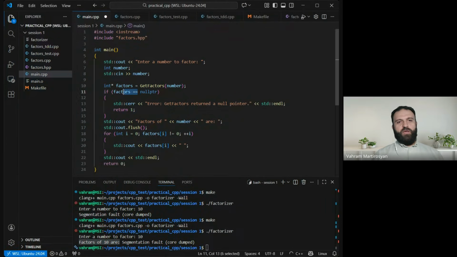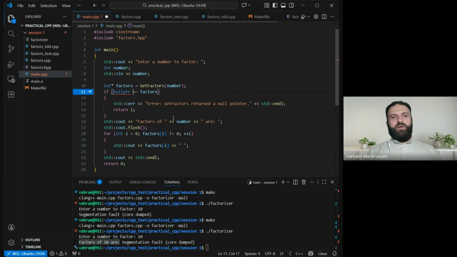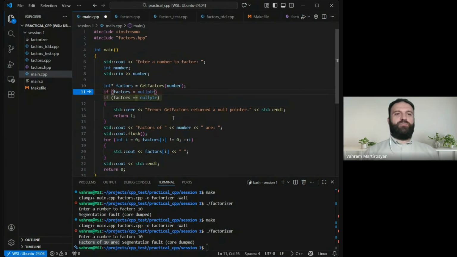So first of all, there is a good practice which comes from the early days of C programming, where one would compare null with vectors instead of comparing vectors with null. So why would we do that? Because in the old days, the compiler would not give any warnings if you wrote an assignment instead of an equals, okay? Which means the following: I write vectors, assignment, and then nullptr.